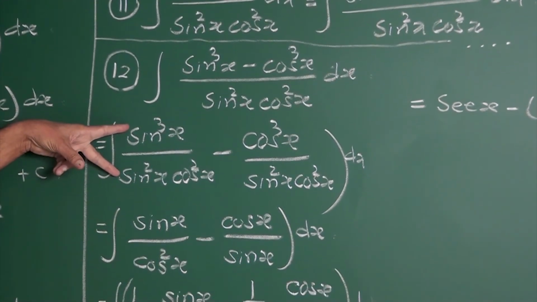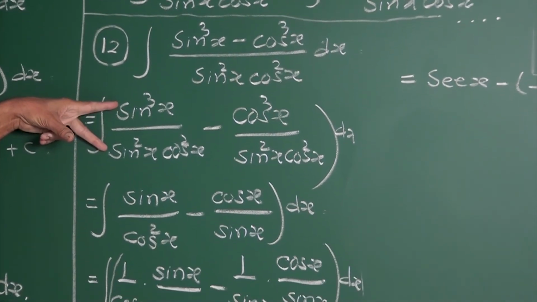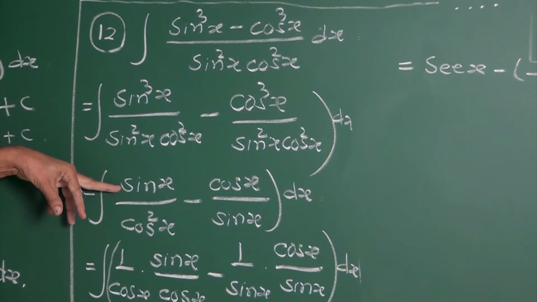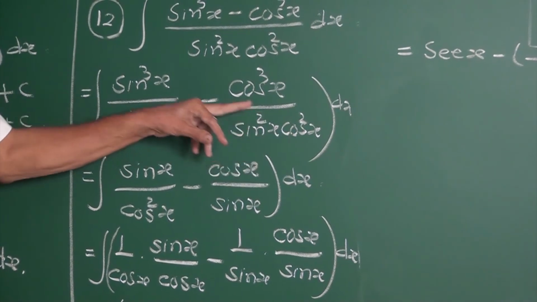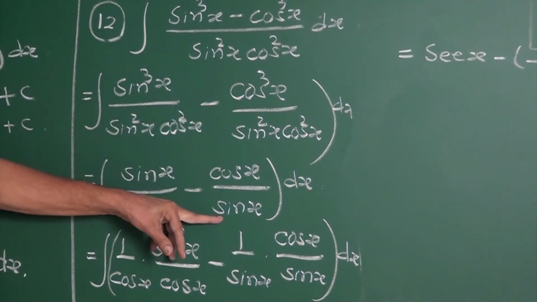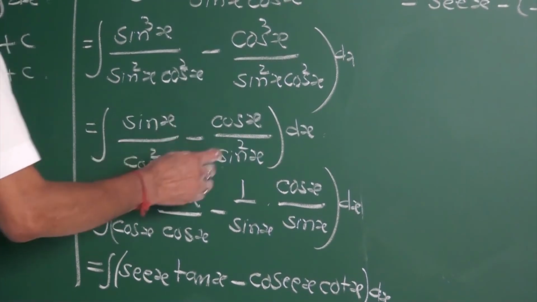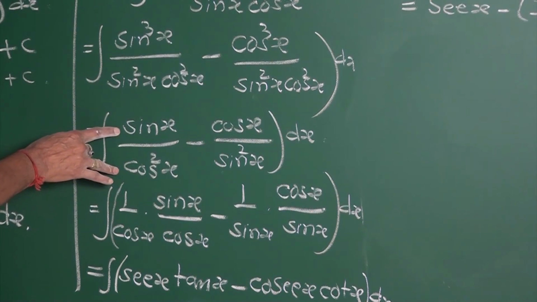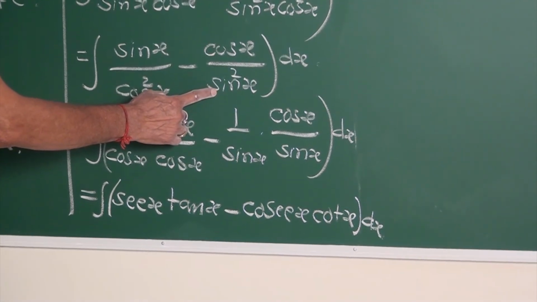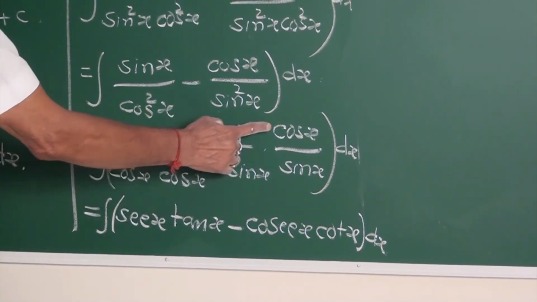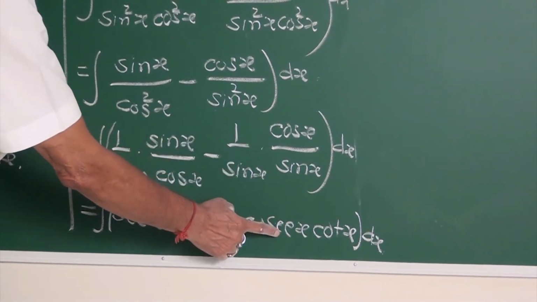So, first divided by the denominator minus second divided by the denominator. Here sin square x cancels. Numerator is sin cube, denominator sin square. After cancellation of sin square, remains sin x upon cos square x, minus, after cancellation of cos square, left cos x in the numerator upon sin square x in the denominator. This we have already done. 1 by cos into sin by cos minus 1 by sin into cos by sin. 1 by cos is sec, into tan, minus cosec into cot.